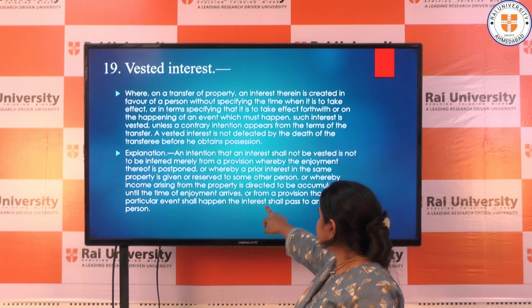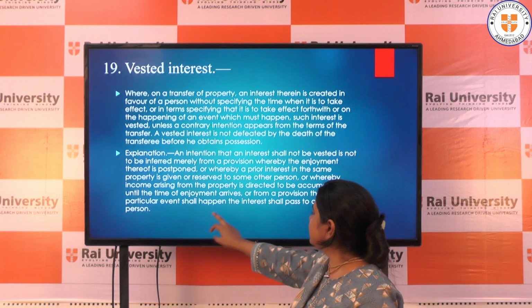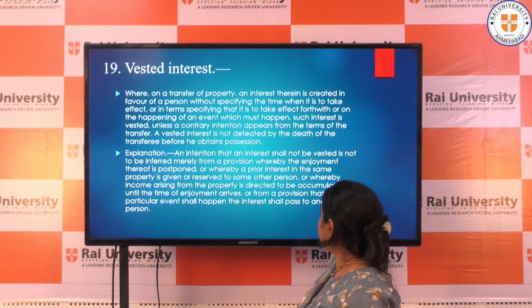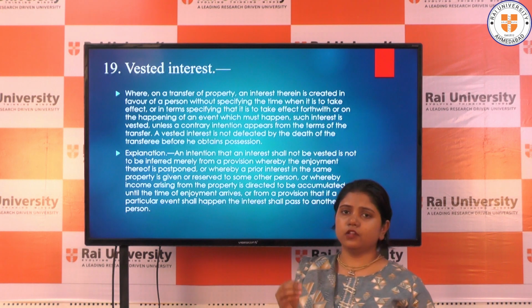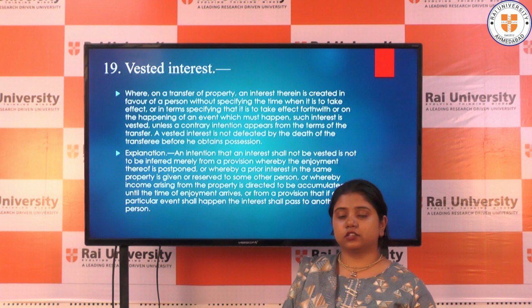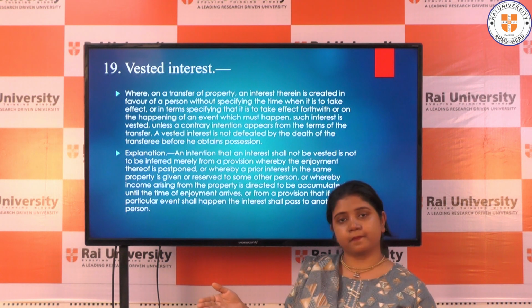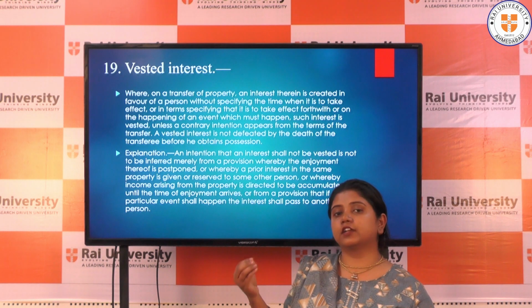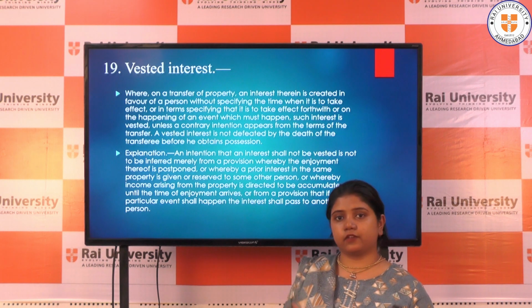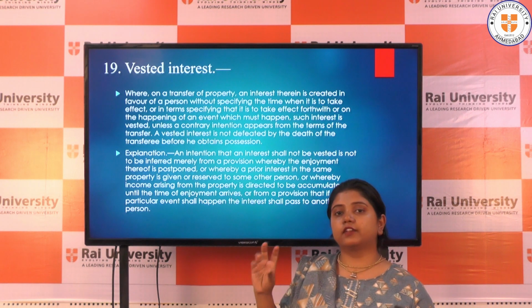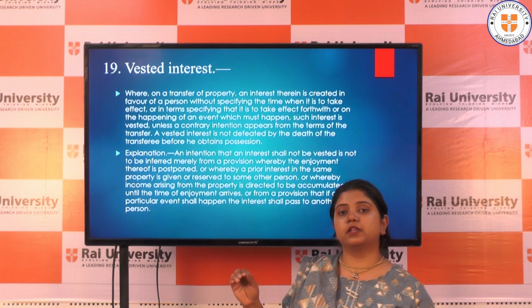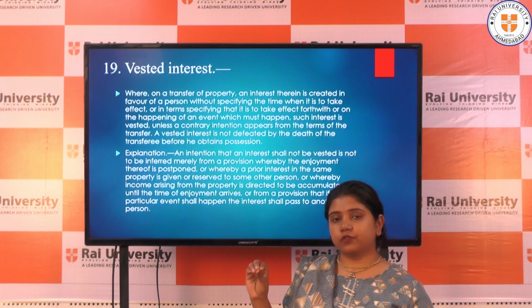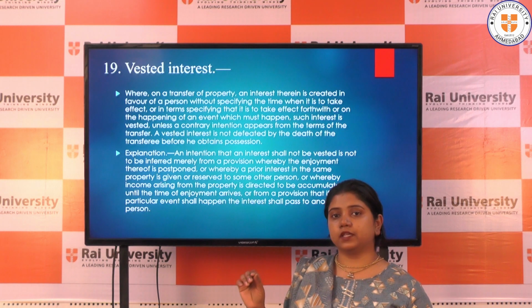The next exception is, or from the provision that if a particular event shall happen, the interest shall pass to another person. So if A transfers the property to B, and puts the condition that if B does not get graduated by 25 years, for suppose, the property will transfer to Z. So over here, the interest of B depends upon the graduation.